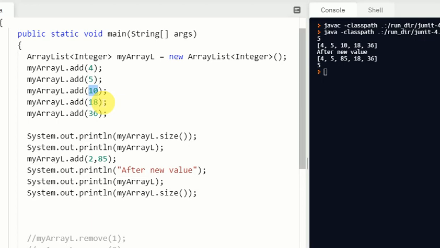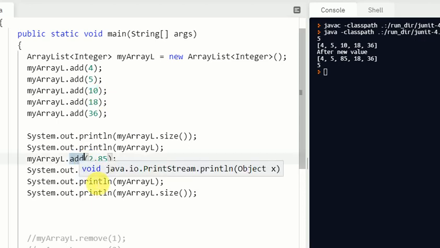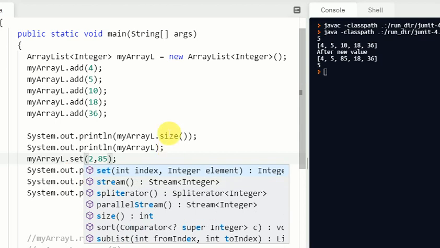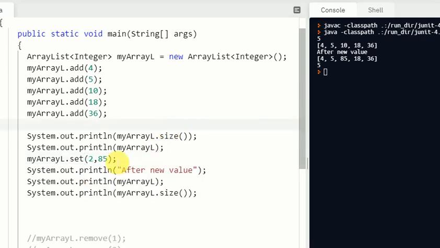So now let's see what happens. So 4, 5, obviously they are the same. 10 will be replaced with 85, and then 18 and 36 will be the same. So before this change and after this change, size will remain the same because we did not insert a new value. We just replaced one existing value with a new one.